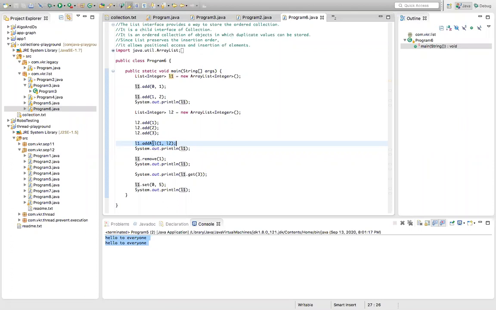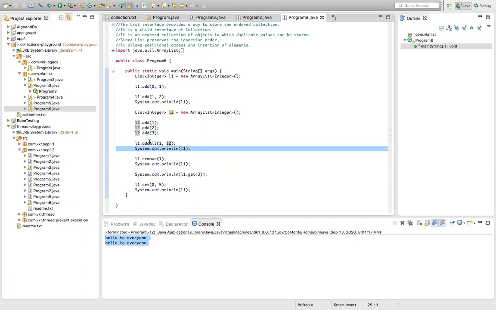Whenever we call add all with index 1 and L2, all the L2 elements 1 to 3 are added starting at the first index of array list 1. So when we print L1, we'll get 1, 1, 2, 3, 2, because we are adding list 2 into list 1 at the first index.